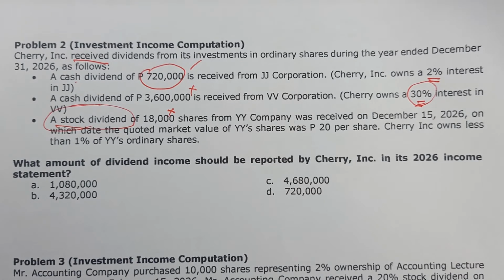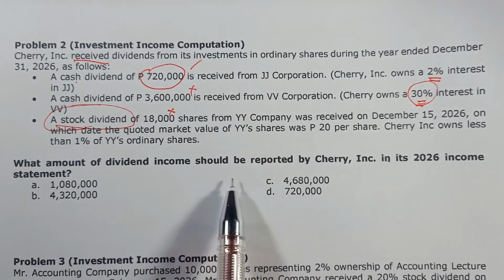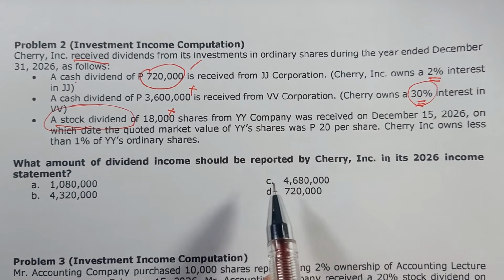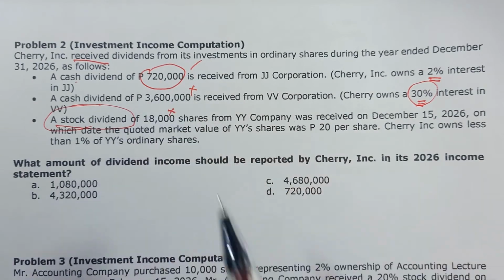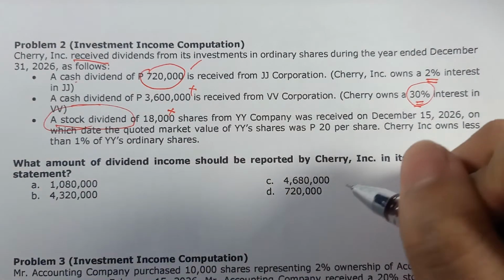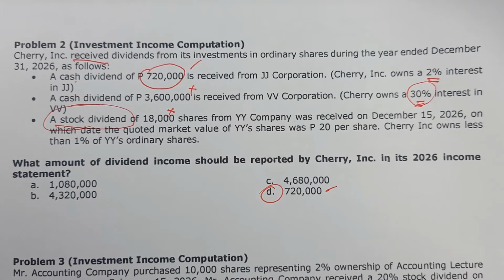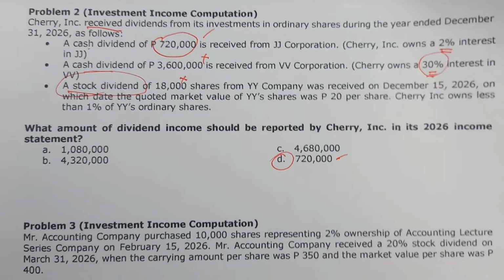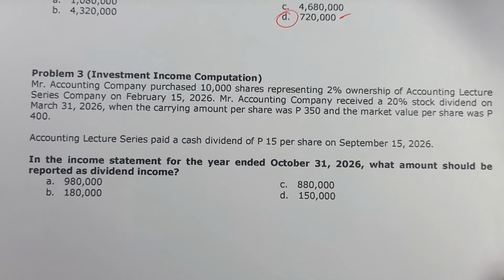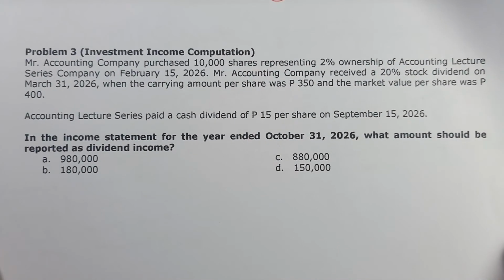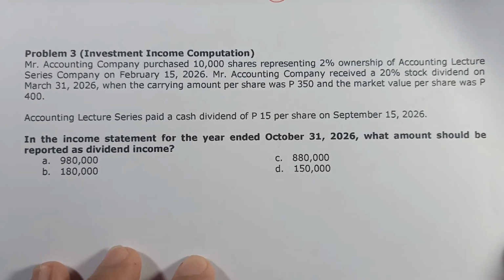Ibig sabihin here, if the question is the dividend income reported by Cherry, see to it that our final answer will be equal to 720,000, and that is choice letter delta. So problem number 2, delta will be our final answer. Right? Next, punta tayo sa problem number 3.